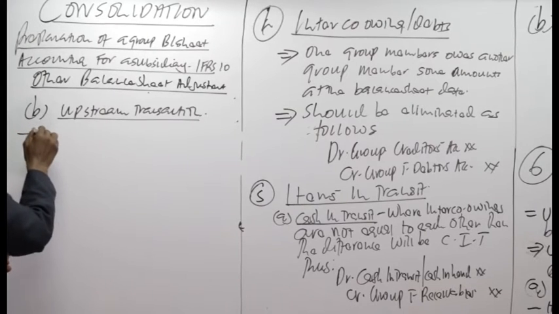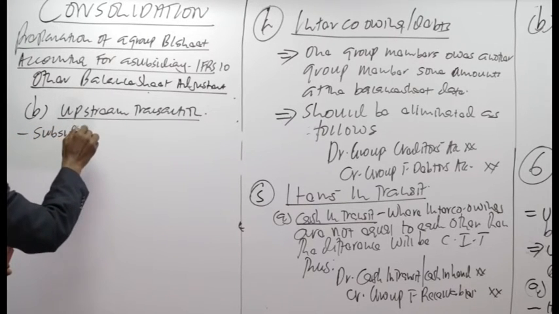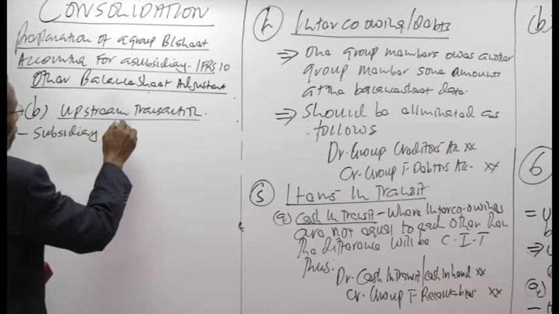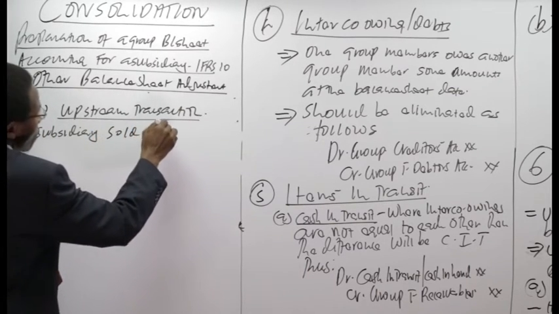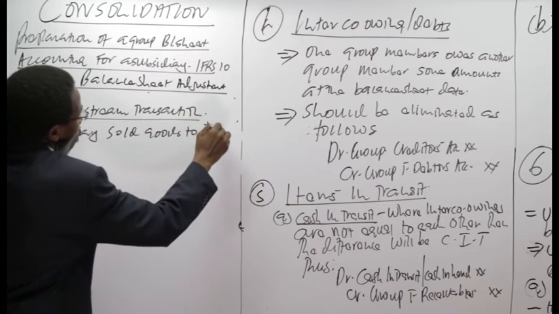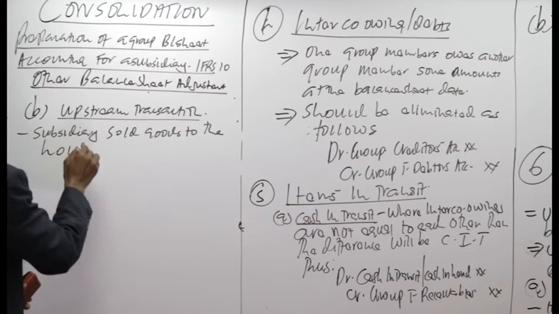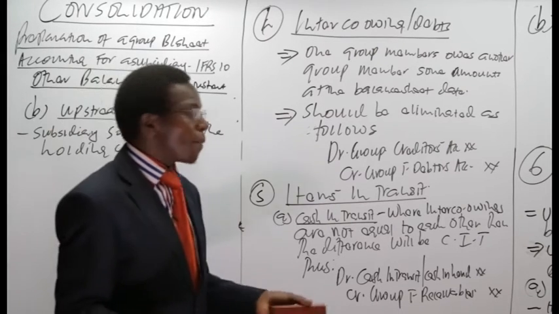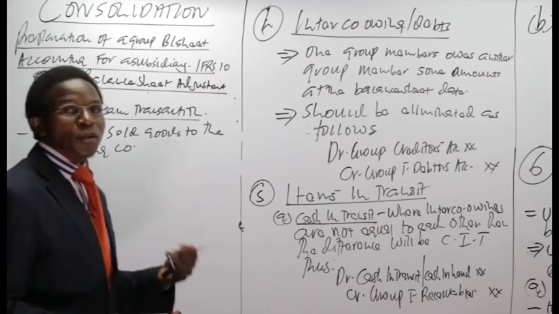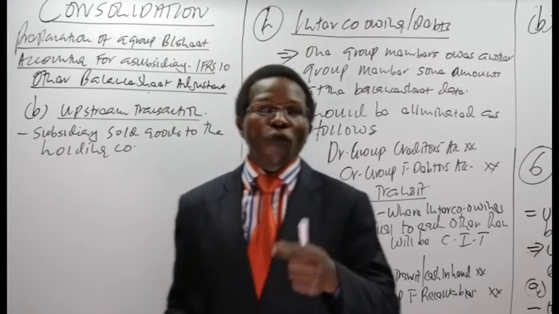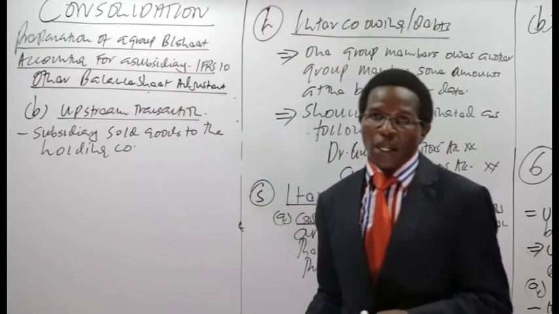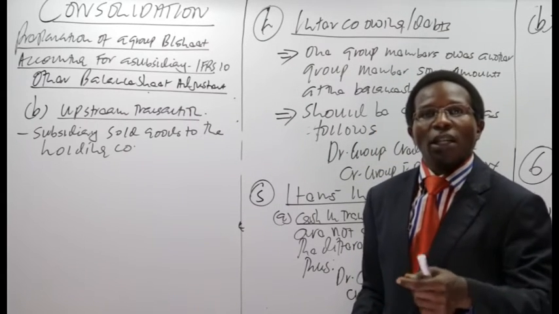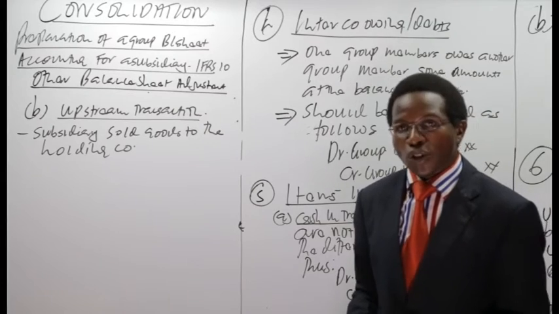in this case, the subsidiary or the sub-subsidiary sold goods to the holding company. And these goods had not been sold at the balance sheet date. Because it's the subsidiary who sold, then any profit the subsidiary purported to have made did not only benefit the group but also benefited the outsiders known as non-controlling interests.